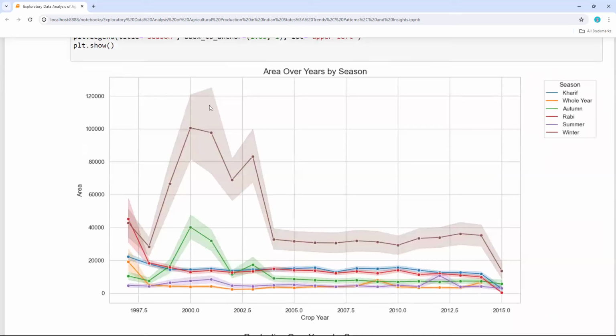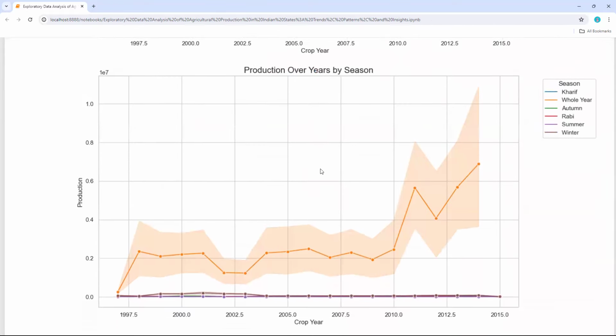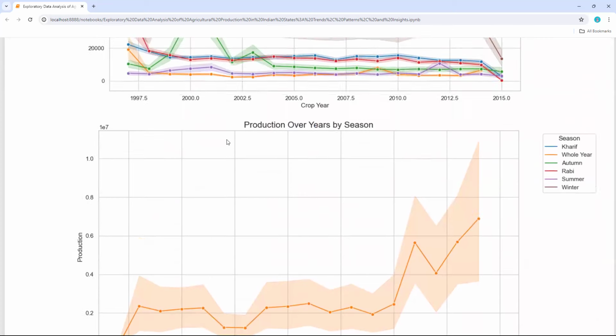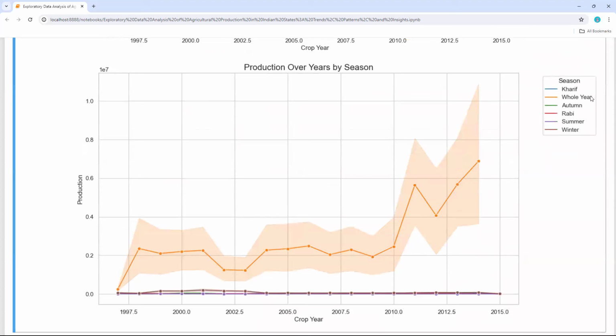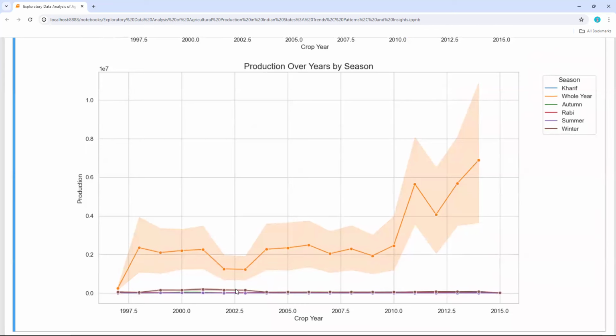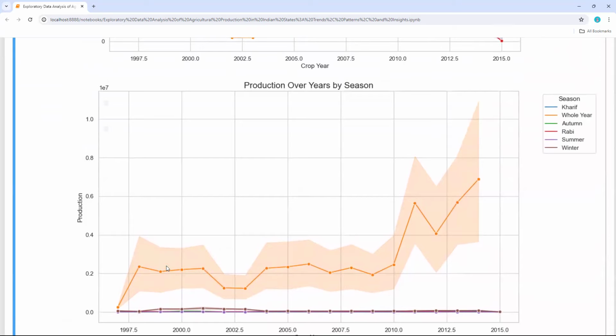Obviously, in winter more area is utilized because we are getting more crop production in winter. And this is for autumn and this is for whole year. So this is how you can see the crop year, and this is for production over years by season. This is area and this is for production. Production is obviously more in whole year, and this is for Kharif and Rabi, summer, winter. So this is how you can explore the data.